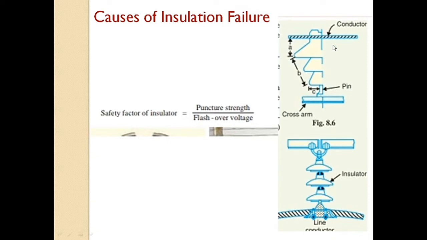Now in the case of flashover, the insulator will continue to act in its proper capacity unless extreme heat is produced by the arc and destroys the insulator. But in case of puncture, the discharge occurs from the conductor to pin through the body of the insulator. When such breakdown is involved, the insulator is permanently destroyed due to excessive heat. So sufficient thickness of porcelain is provided in the insulator to avoid the puncture by the line voltage.